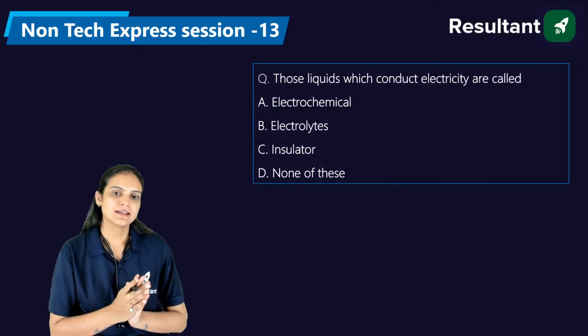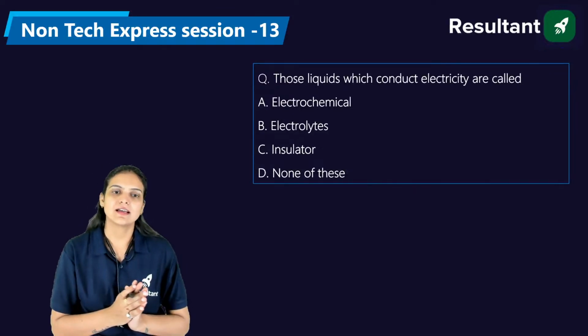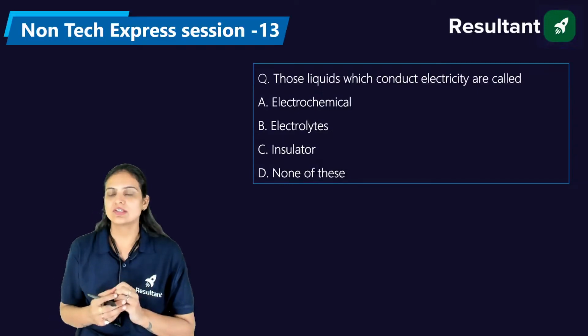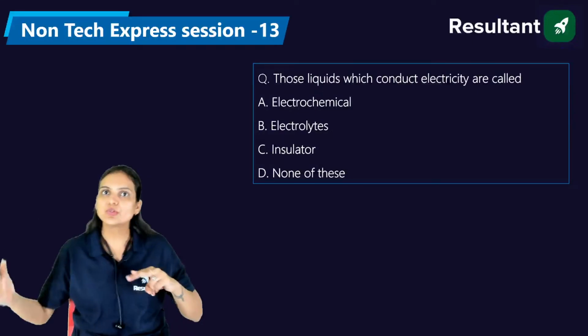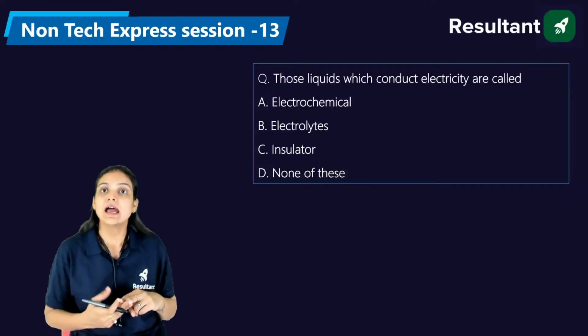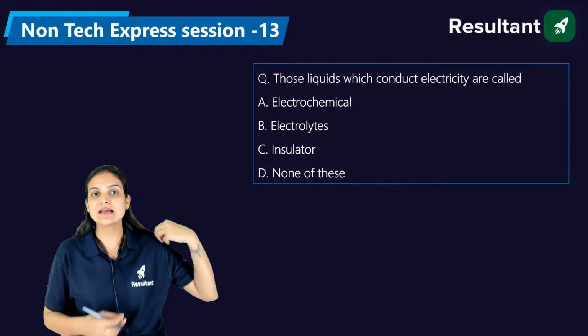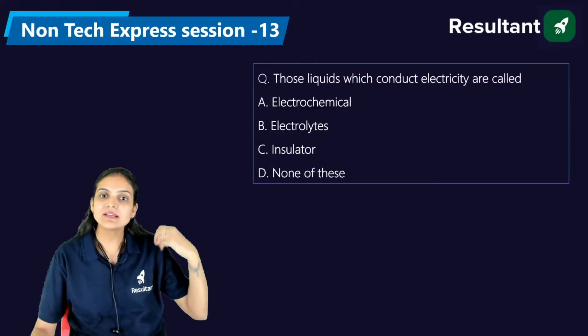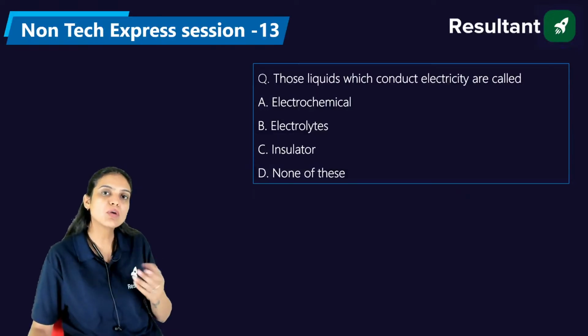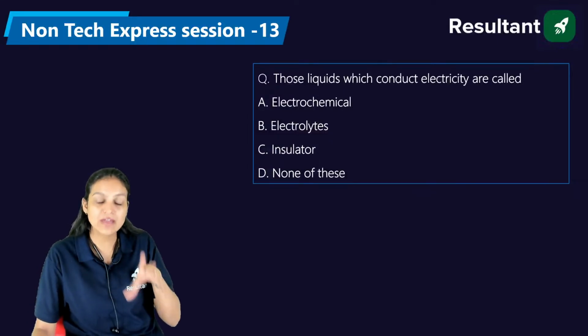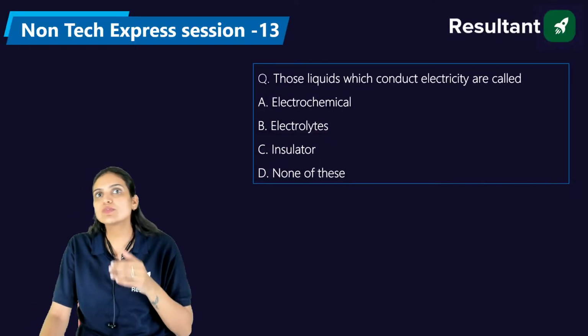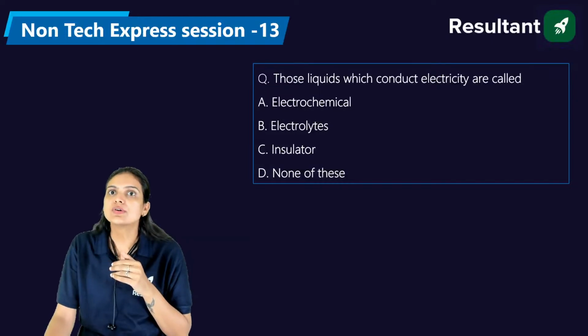Welcome, Sai. Those liquids which conduct electricity are conductors of electricity. If we talk about the diamond, we generally use it in cutting glasses as well. Diamond is the hardest substance, but if you are talking about the hardest or heaviest element, we have an option as osmium, right?